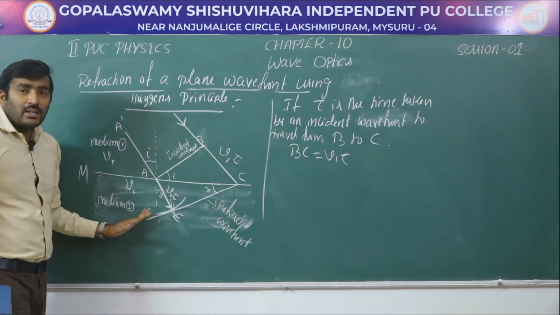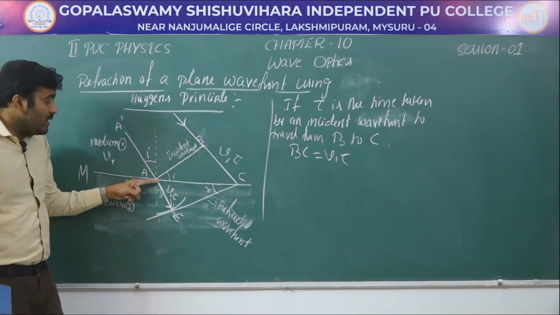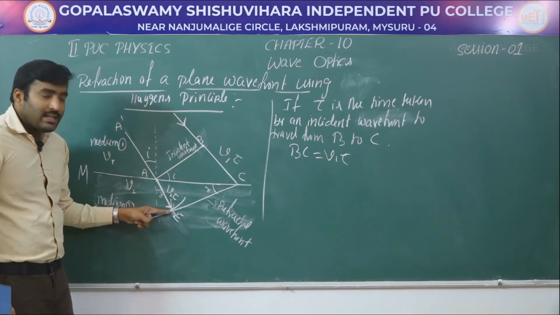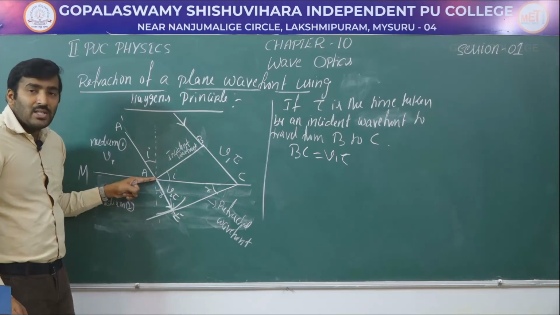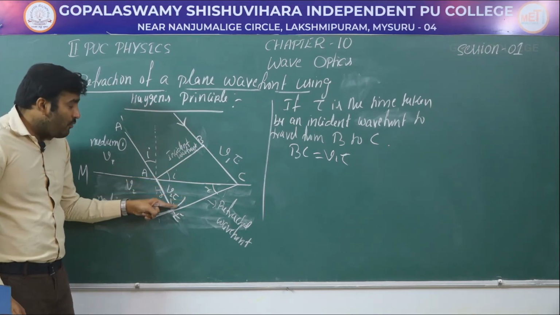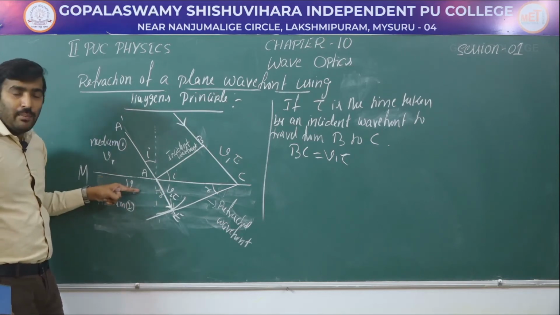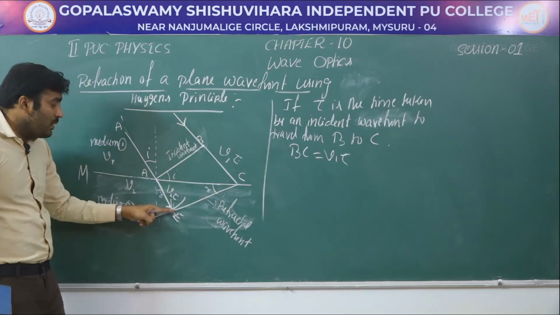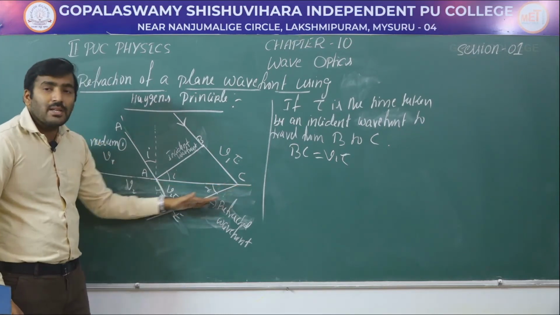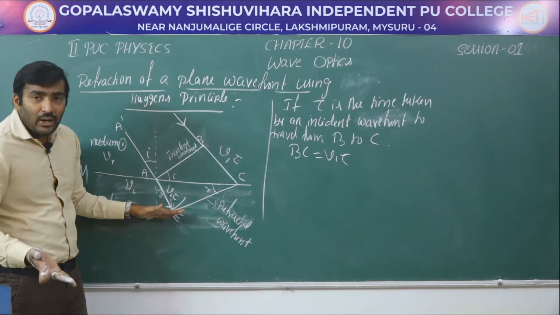Next, to construct the refracted wavefront, we drew a sphere with A at the center, of radius V2 into tau, where V2 is the speed of the wave in the second medium, and we drew a tangent to this sphere. This tangent represents the position of the refracted wavefront.